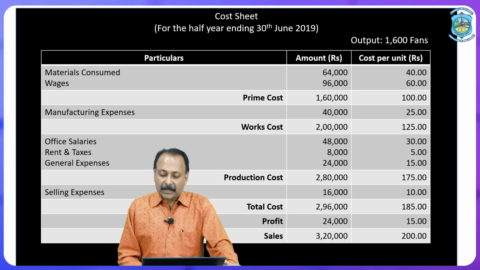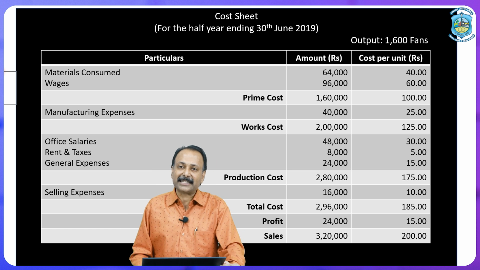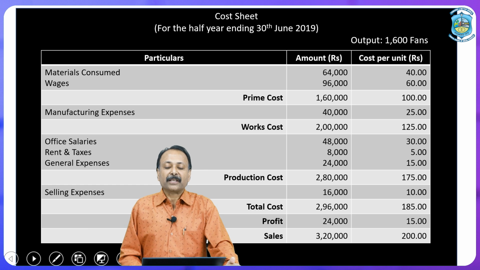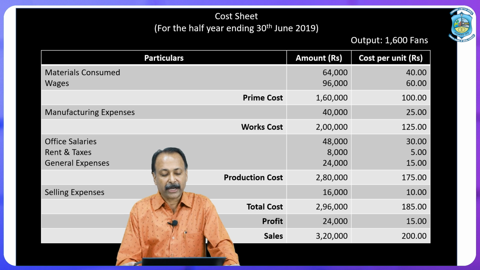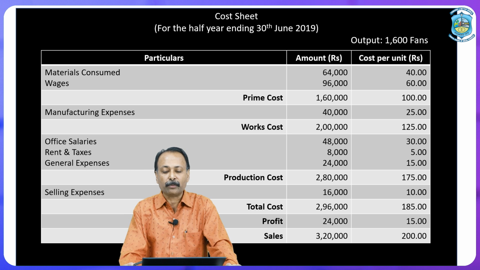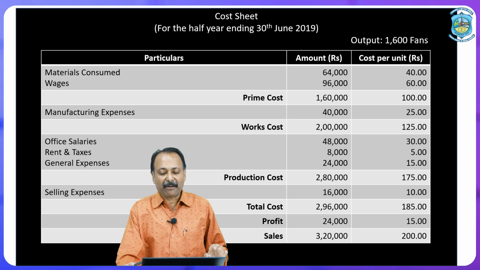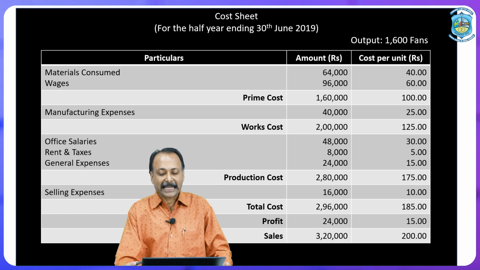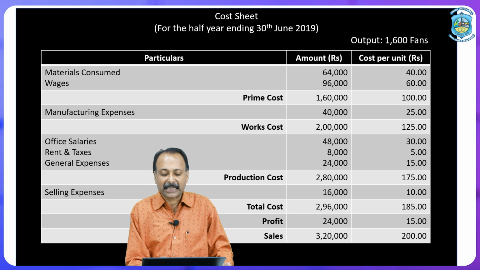64,000 for material, 96,000 for wages, divided by 1600 to know cost per unit. When we divide 64,000 by 1600 units or fans, we will get 40 rupees per unit. So, the raw material consumed in order to manufacture one fan is 40 rupees. The wages which we have paid to manufacture one fan is 60 rupees, 96,000 divided by 1600. So, the prime cost is 1,60,000 rupees total and per unit is 100 rupees.